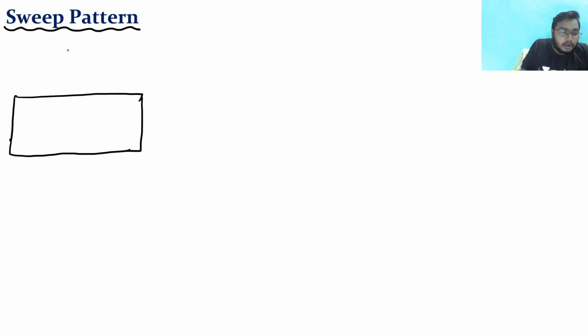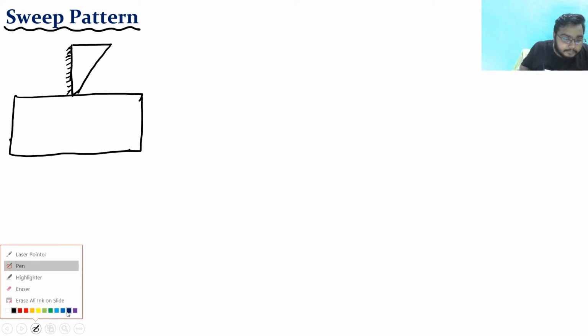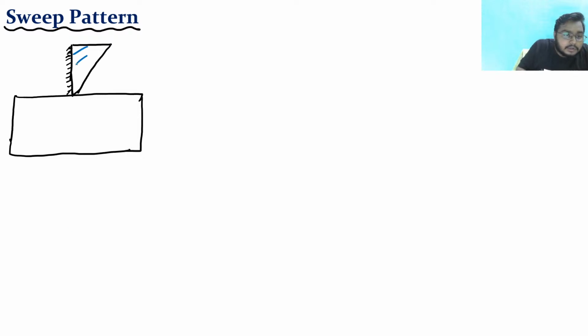This is your mold, and suppose this is your pattern. Okay, so this is your 2D pattern.